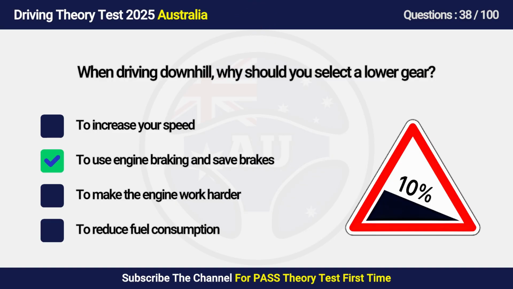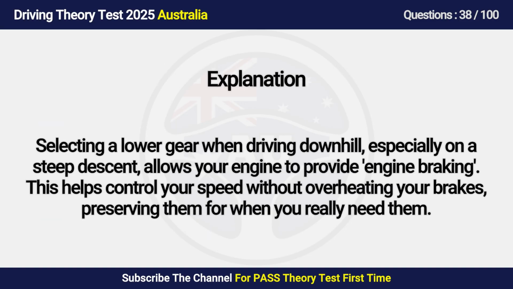Answer is B. To use engine braking and save brakes. Selecting a lower gear when driving downhill, especially on a steep descent, allows your engine to provide engine braking. This helps control your speed without overheating your brakes, preserving them for when you really need them.